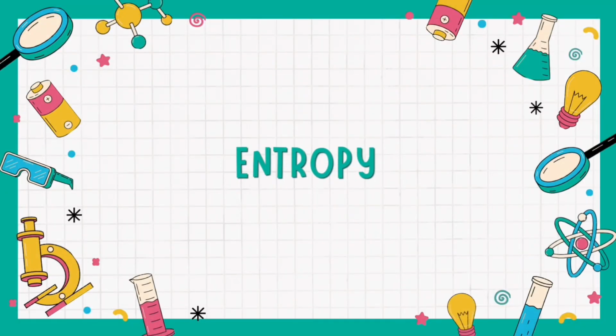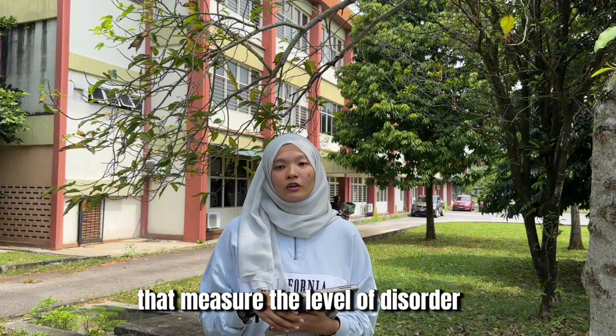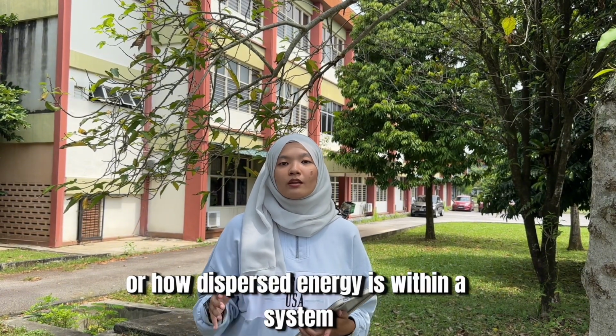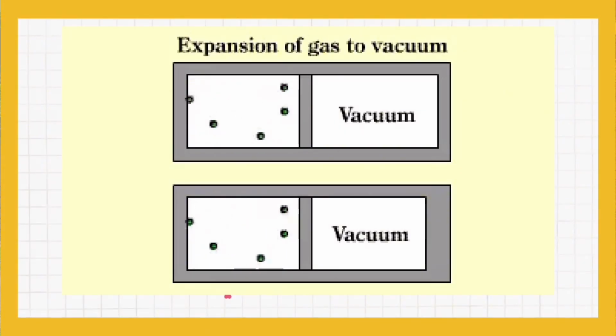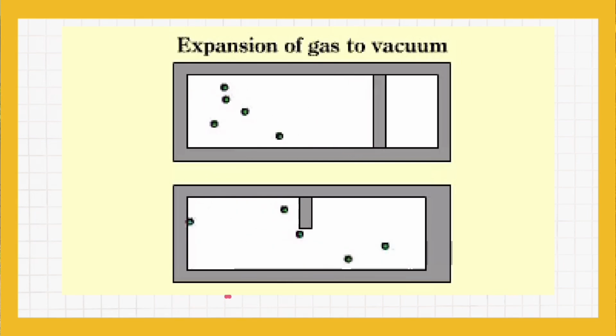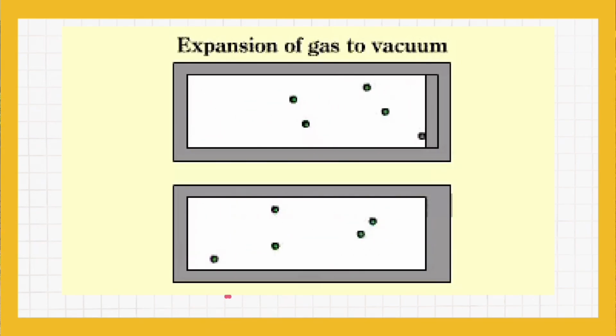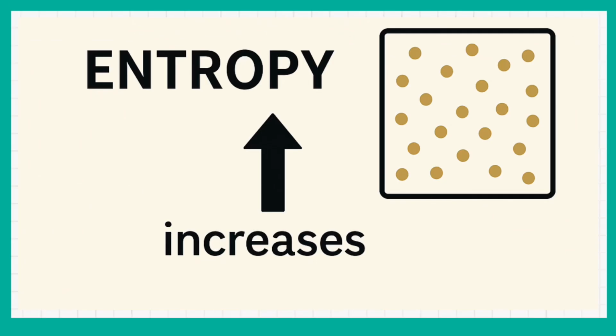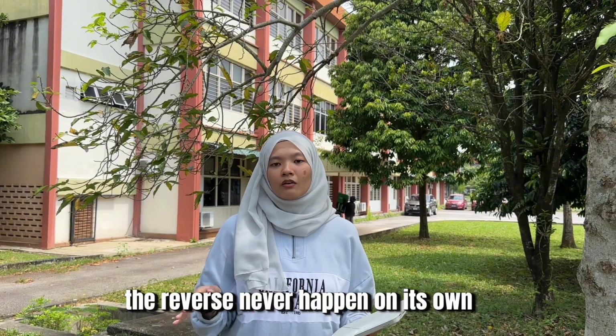Entropy is a thermodynamic property that measures the level of disorder, or how dispersed energy is within a system. For example, when a gas expands into a vacuum, its molecules spread out randomly. The system becomes more disordered, and its entropy increases. The reverse never happens on its own.